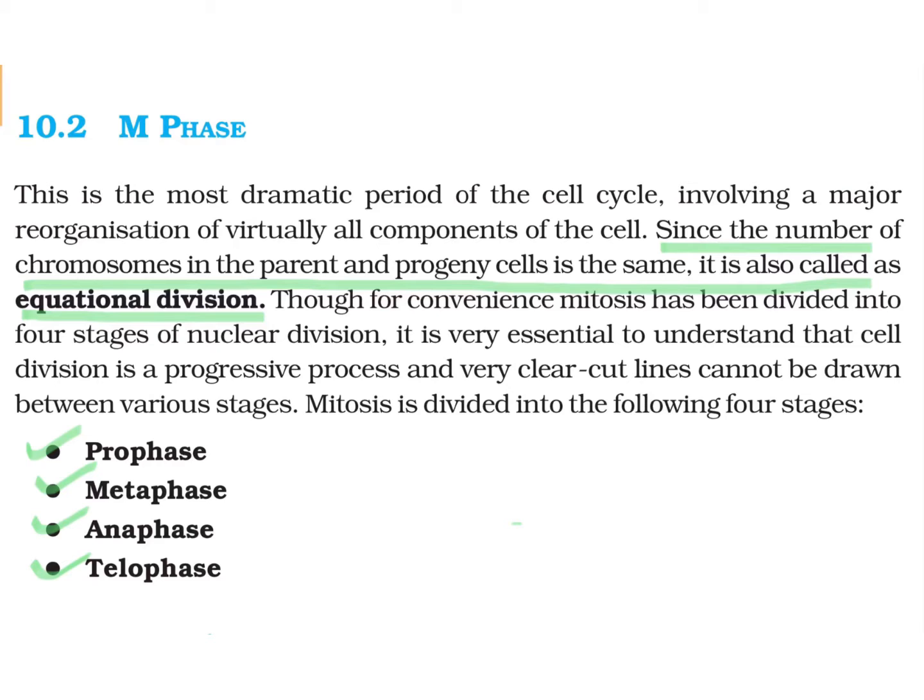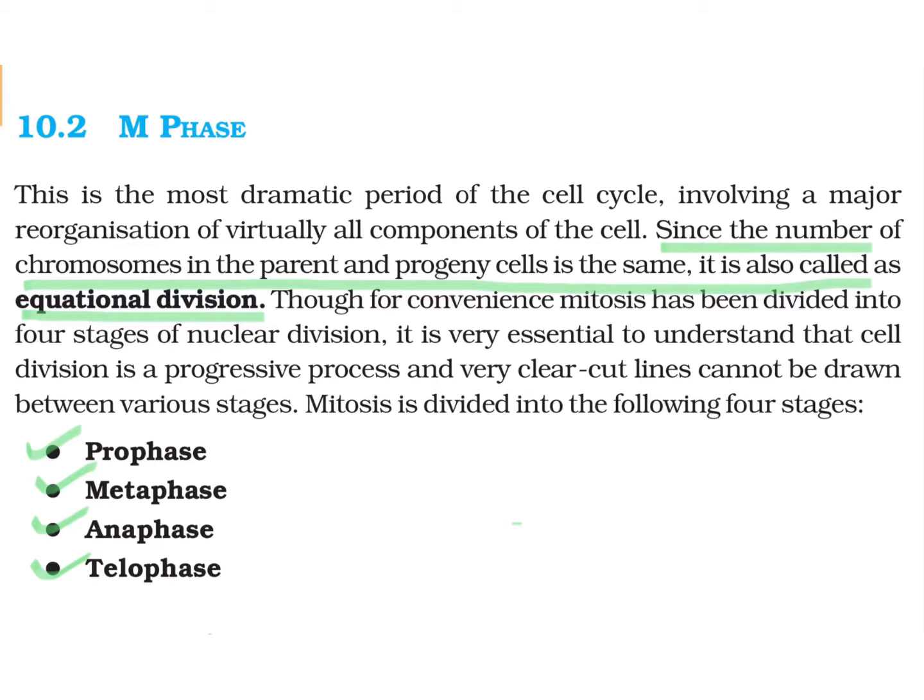So students, as we have earlier understood, interphase is followed by mitotic phase, which is denoted by M phase. This is the most dramatic period of the cell cycle, which involves a major reorganization of virtually all the components of the cell. Since the number of chromosomes in the parent and its progeny cells remain the same, this is the main keyword. Therefore, it is known as equational division also.